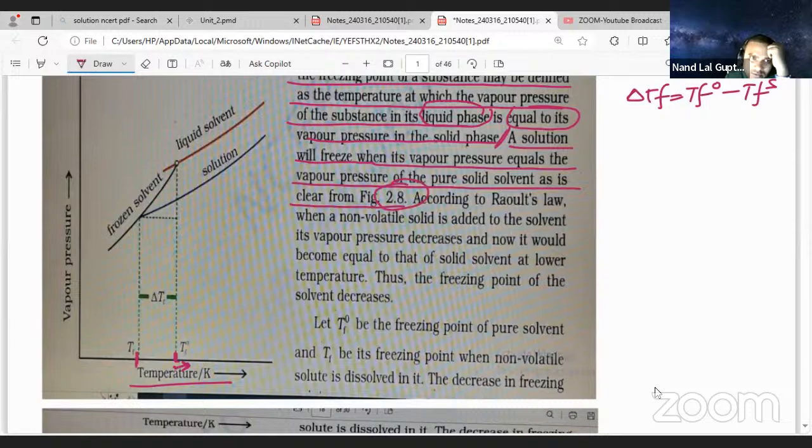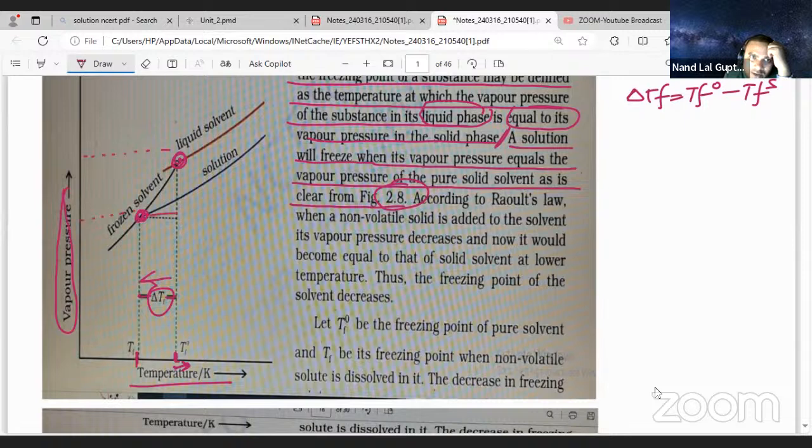Yes or no? The difference between these is called depression in freezing point. This is the solution one and this is the solvent one. The initial vapor pressure of the solvent is very high, and the solution vapor pressure is very low.